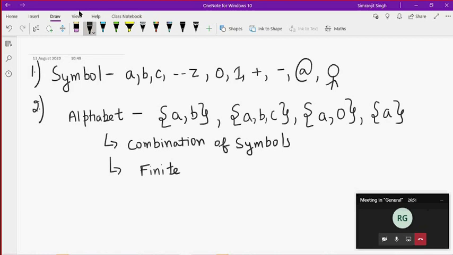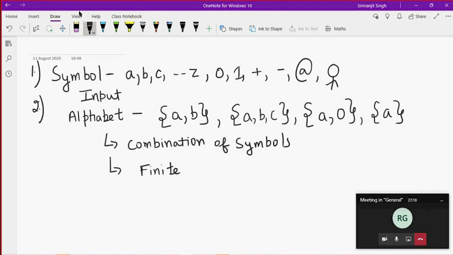So this basically is the input that we want to give to any kind of machine. If I want to give an input, it should be A or B, depending on the particular instance. In a particular instance, the input can be ABC, or A or 0, or only A. So you can think of this alphabet as an input alphabet.